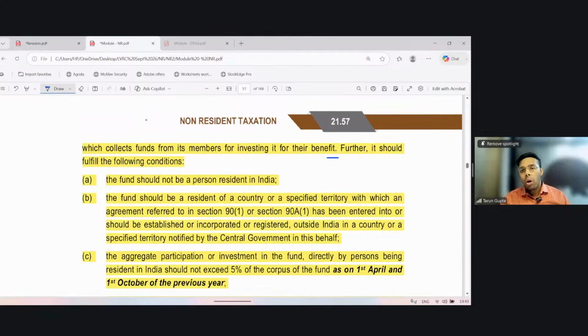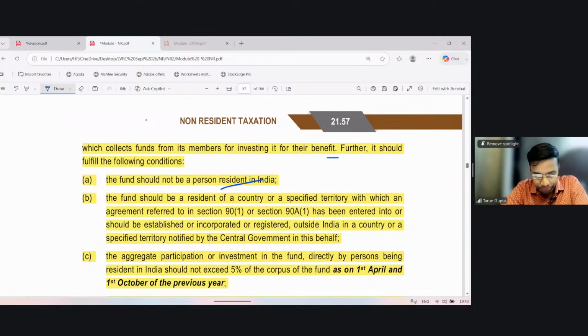If the fund fulfills all these conditions, it is incorporated outside India, then merely for the fact that the fund manager is acting in India, such fund shall not constitute business connection in India, nor shall such fund be treated as a resident in India. So what are all these conditions? So the first condition is that the fund should not be a person resident in India.